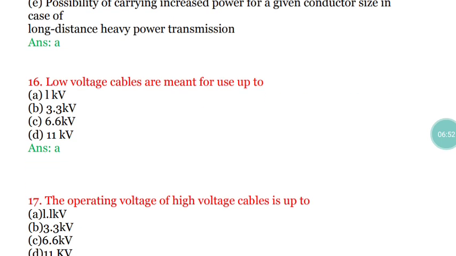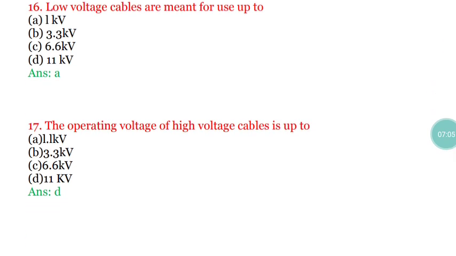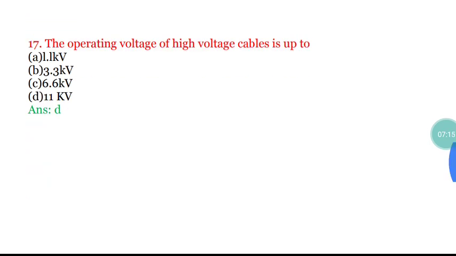Next question, question number 16. Low voltage cables are meant for use up to what range? Low voltage cables are meant for use up to 1 kV. Next question, question number 17. The operating voltage of high voltage cables is up to what? So 11 kV is the operating voltage of high voltage cables. Option D will be your right answer.